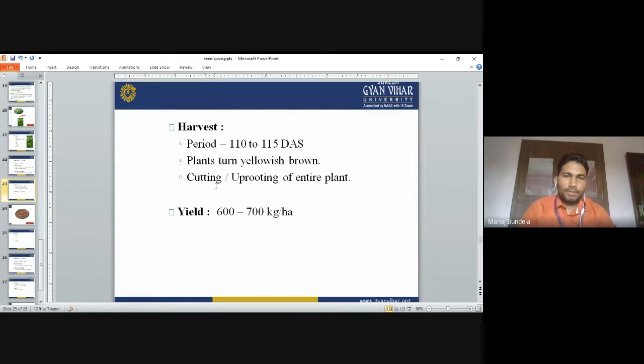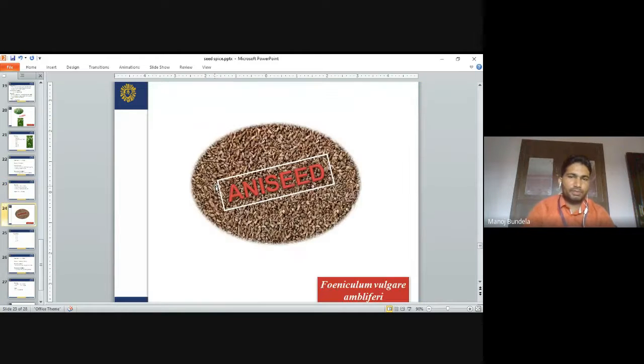Harvesting: the period of harvesting is 110 to 115 days after sowing. The plant turns yellowish brown in color when we go for harvesting. We cut and uproot the entire plant. The total yield is 600 to 700 kg per hectare.